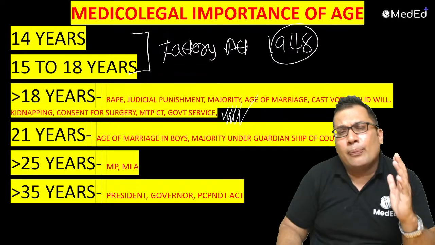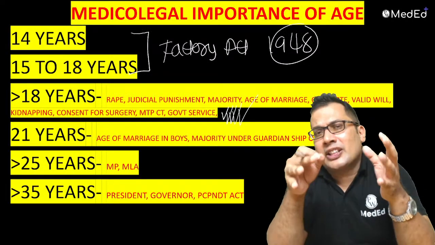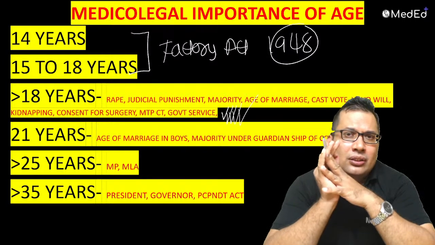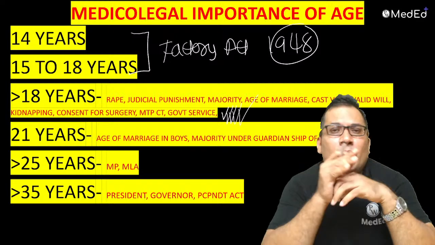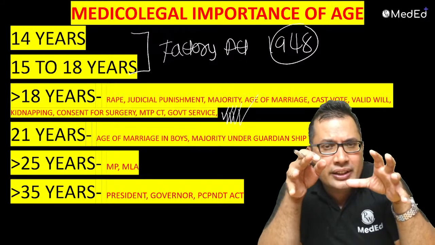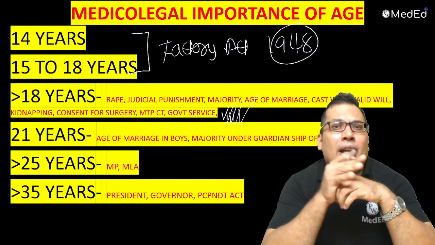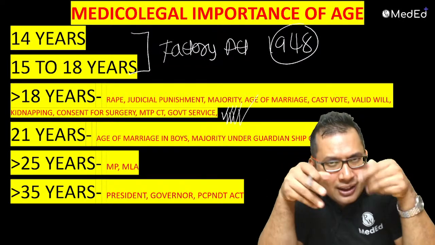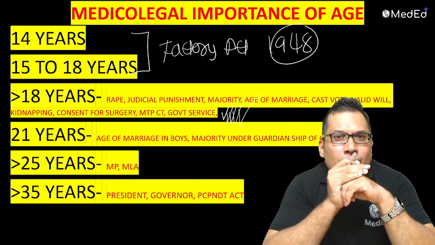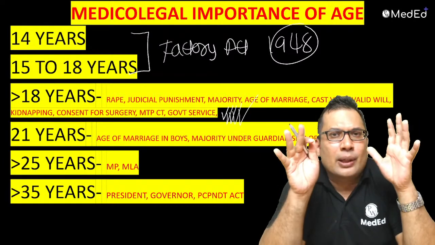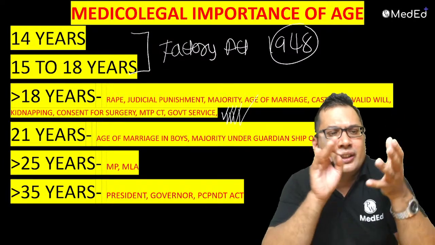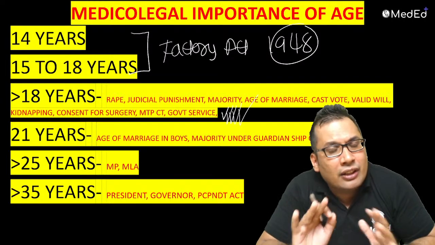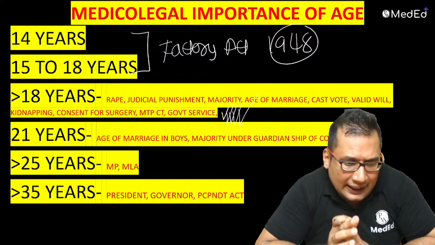So this is briefly about the age estimation, how to write a certificate of age estimation, how to give interpretation, and what is the checklist as per CBME curriculum. What to write, what not to write, what is expected from you in exam. If you know all these concepts, medico-legal importance of age, dental examination, X-ray examination, GPE, then definitely you'll get good marks in your upcoming exam.